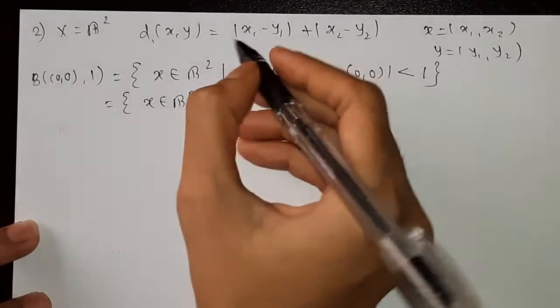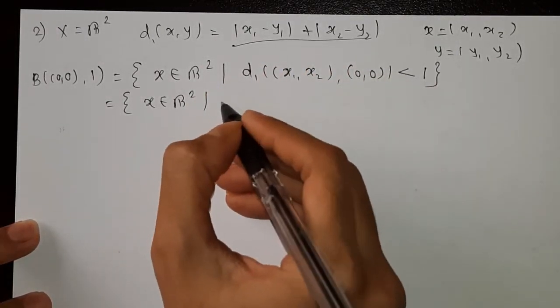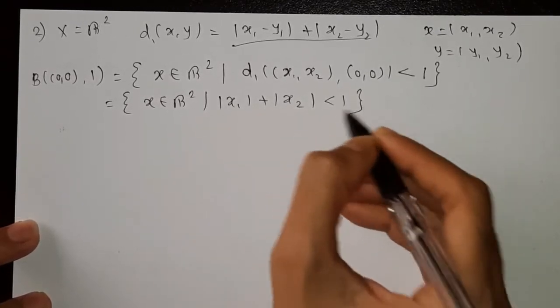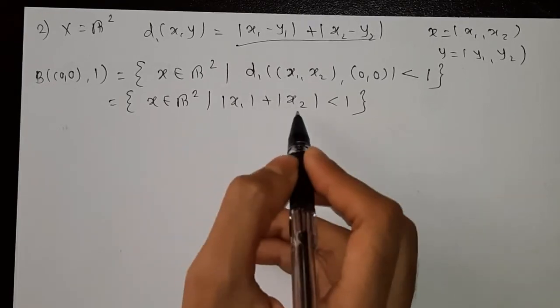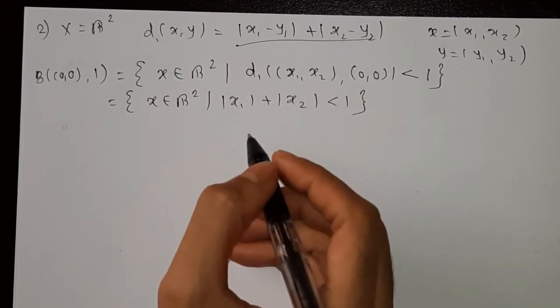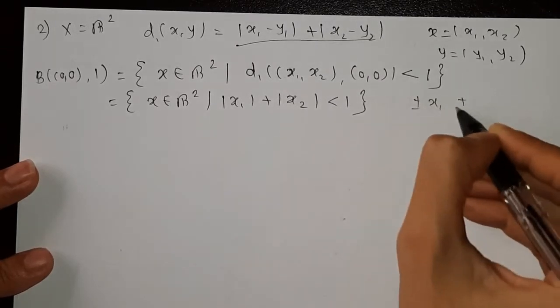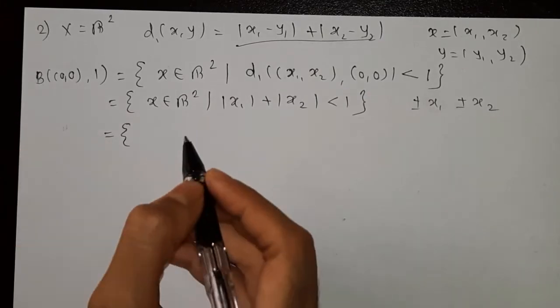We put the values in this equation, so we get |x1| + |x2| < 1. Now see, this x1 and x2 are in the mod, so we have plus and minus x1, plus and minus x2, so here we have 4 conditions.